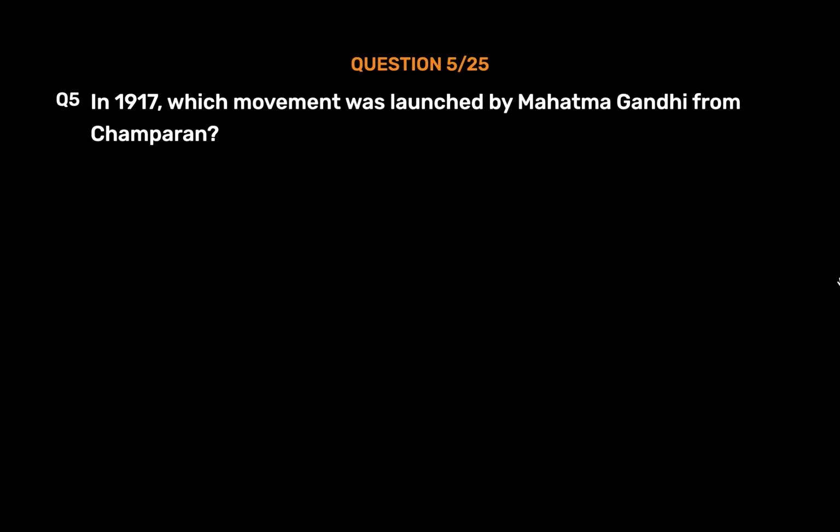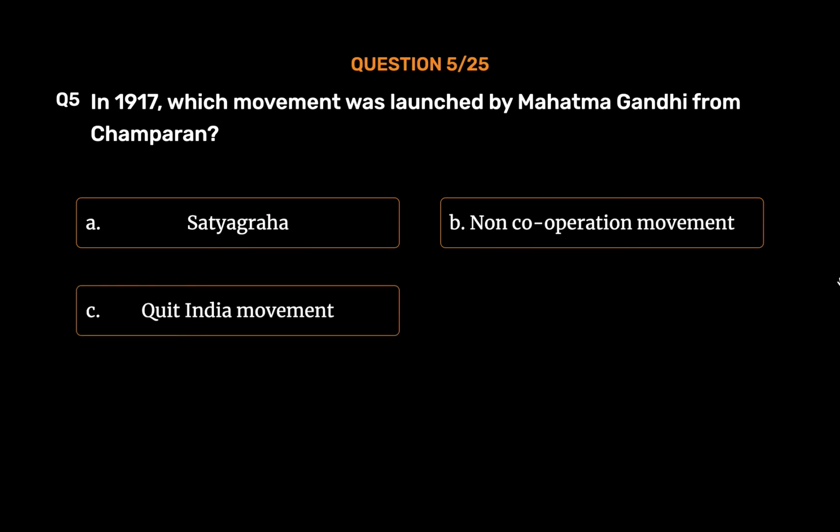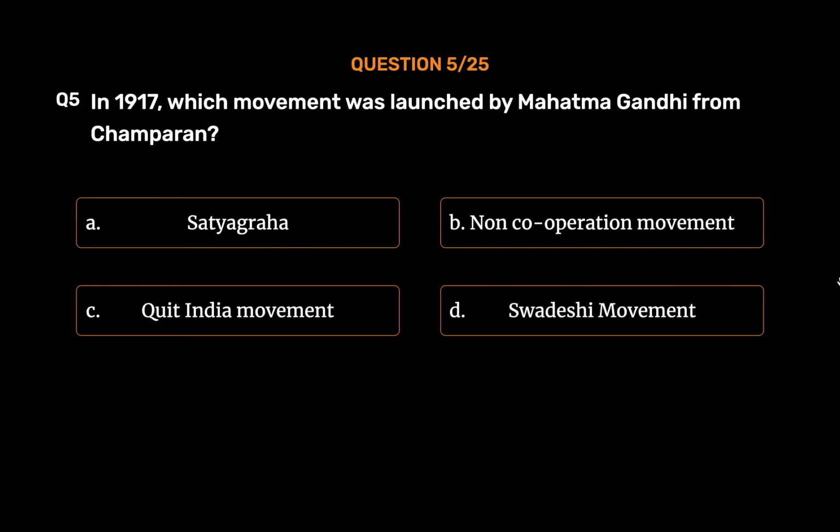Question number 5. In 1917, which movement was launched by Mahatma Gandhi from Champaran? Option A. Satyagraha. Option B. Non-cooperation movement. Option C. Quit India movement. Option D. Swadeshi movement. The correct answer is Option A.